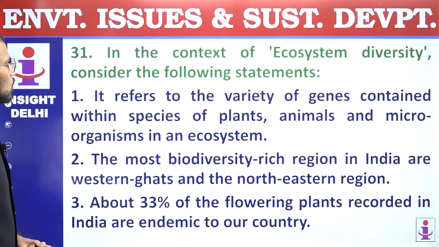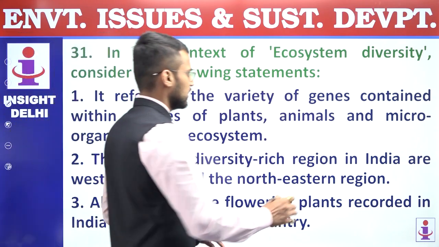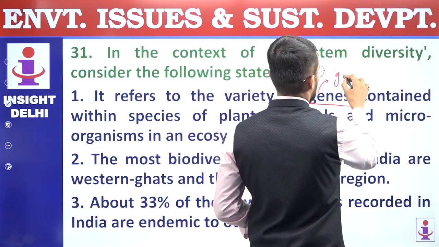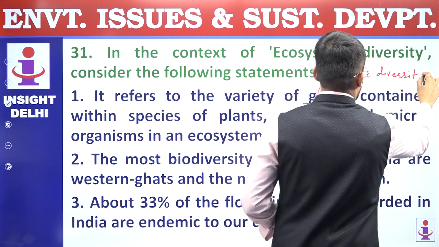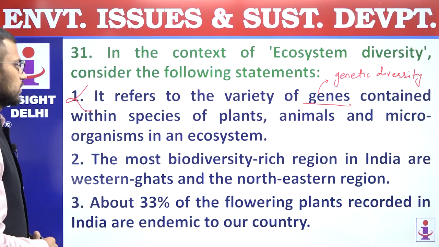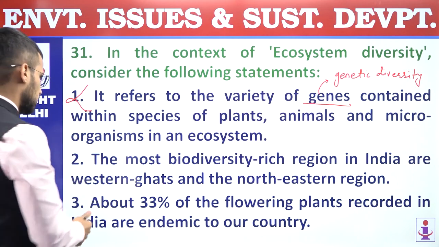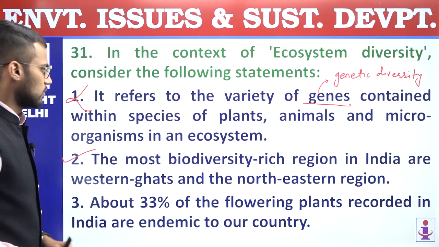Next, 31. In the context of ecosystem diversity, consider the following statements. First, it refers to the variety of genes contained within species of plants, animals, microorganisms in an ecosystem. Incorrect statement. If it is talking about genes, it should be genetic diversity, not ecosystem diversity. And that's why the first statement is incorrect. Second, the most biodiversity rich regions in India are the Western Ghats and the northeastern region. So the second statement is correct. Western Ghats and northeastern regions are the most biodiversity rich regions.